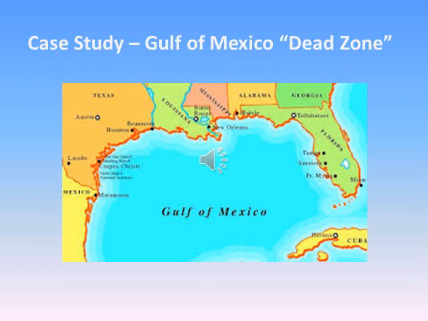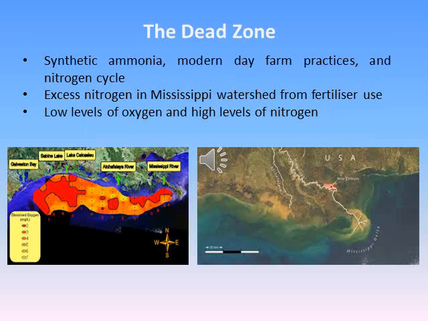I'm going to use the dead zone in the waters of the Gulf of Mexico as an example of a positive feedback loop. The dead zone posed a grave new threat to the region's environment and to its local economy. The extremely low dissolved oxygen concentrations in the bottom waters of this region represented a condition called hypoxia. Research at the dead zone identified three unlikely culprits: synthetic ammonia, modern-day farm practices, and a global nitrogen cycle thrown out of balance. Concerns about the Gulf's ecosystem and fishery have centered on hypoxia, but the reason for these dangerously low levels of oxygen was abnormally high levels of nitrogen, which originated in the Mississippi River.